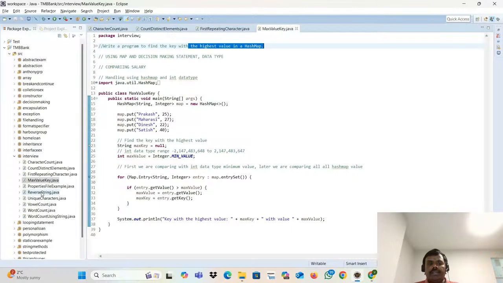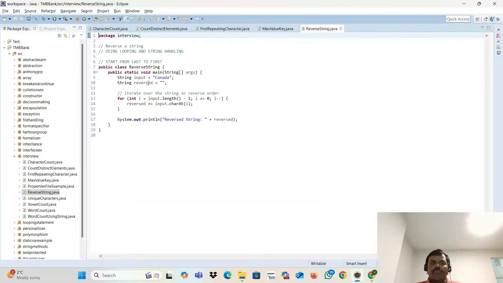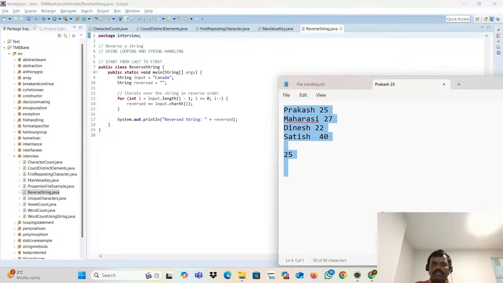We'll take two more interview questions, then we'll close the session, okay? Next one is reversing the string. What is reversing the string? I have Canada. If I reverse it, what will happen? Assume that it's a string. Canada. If I reverse the string, what will happen? A, D, A, N, A, C.